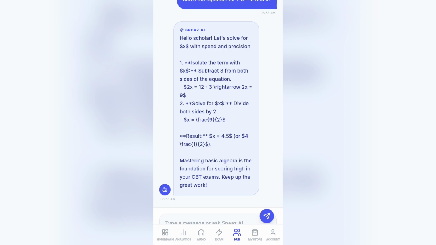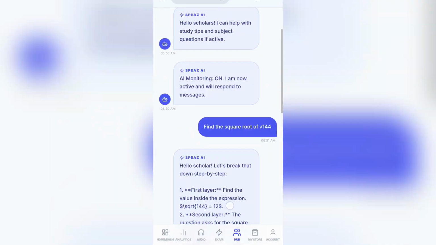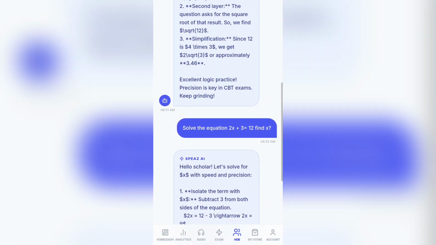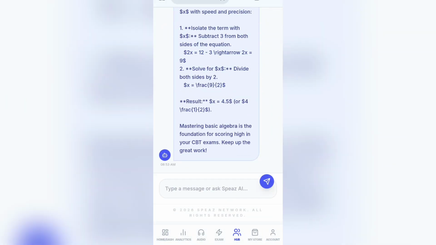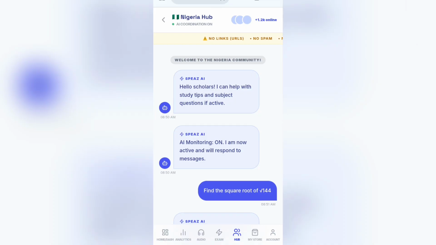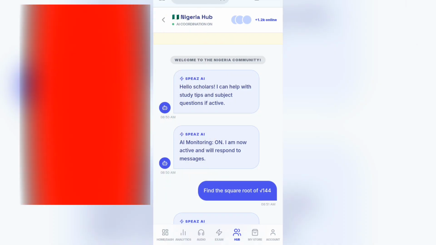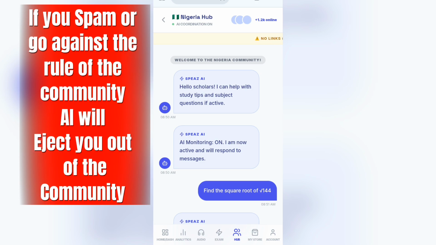The prescription of AI is to give you the basics of getting your question solved. This is one of the reasons you can ask questions in your community. If the AI is not available, anybody in the community can help you solve those questions. The app can ban you for some minutes if you go against the community rules.